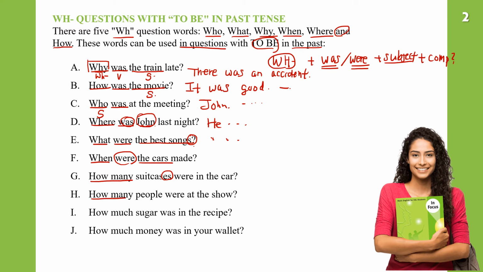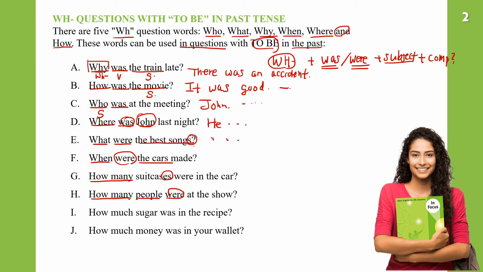And how many people? We use how many because people is plural. At the same time, this is countable. And we use were because people is plural. How many people were at the show? We can say there were a lot of people.